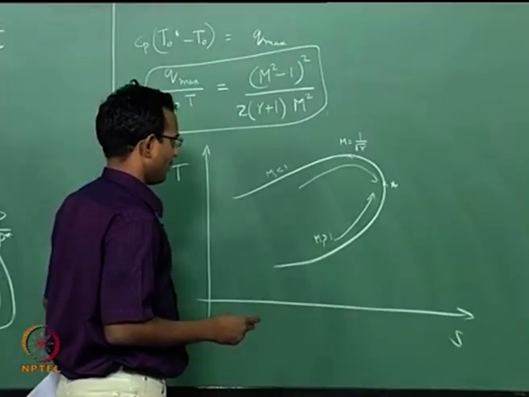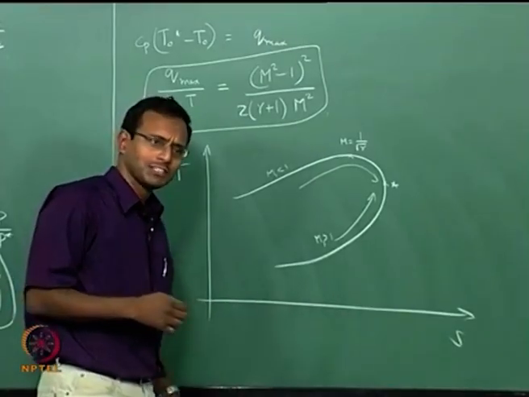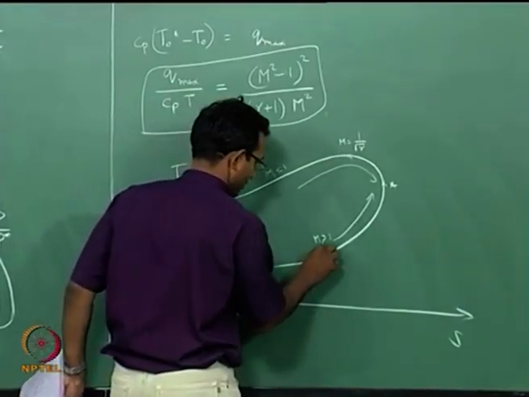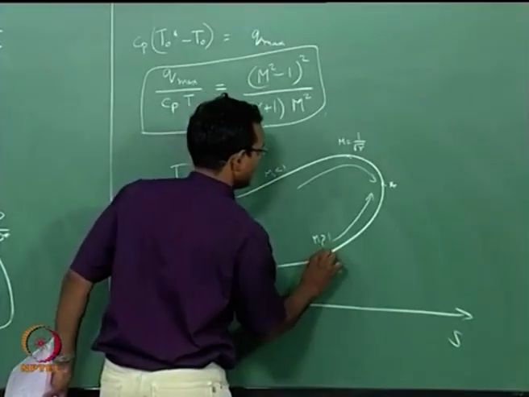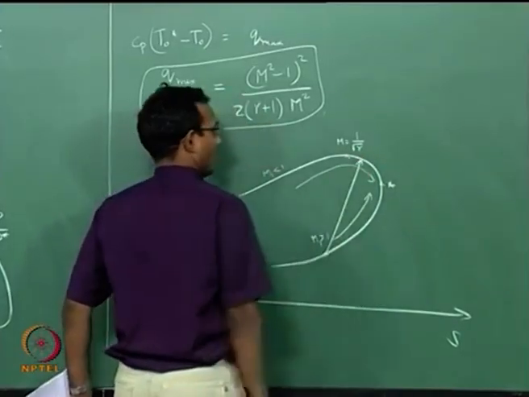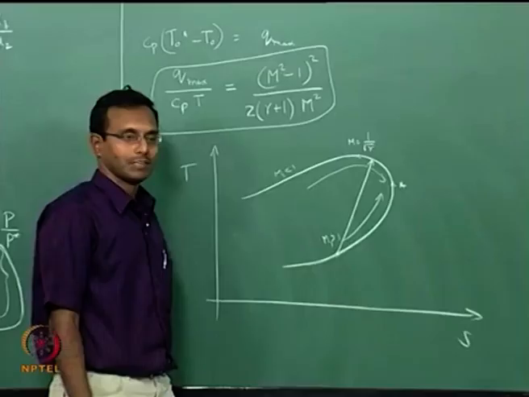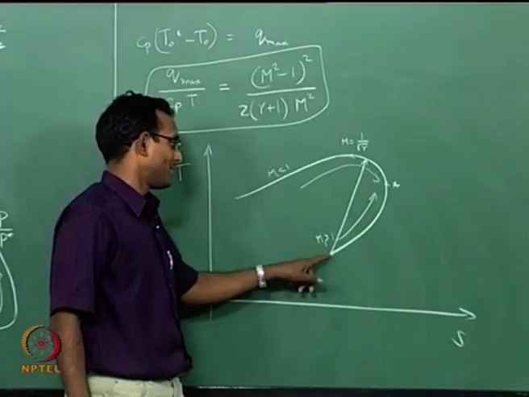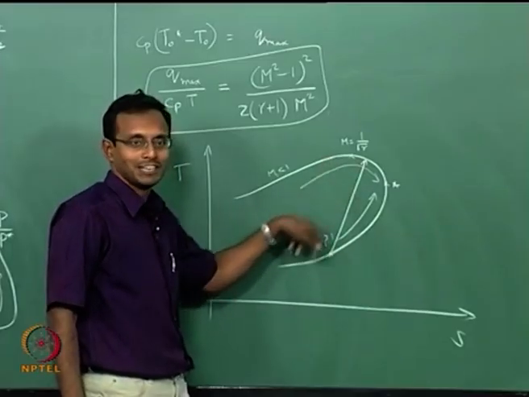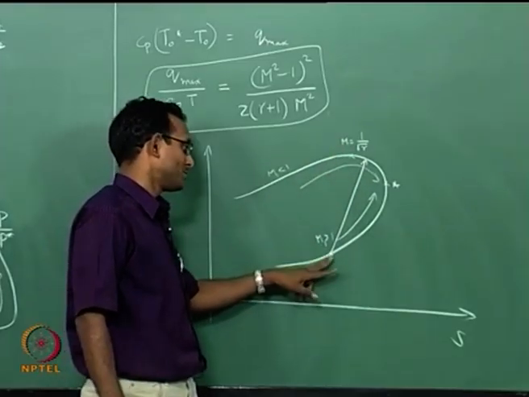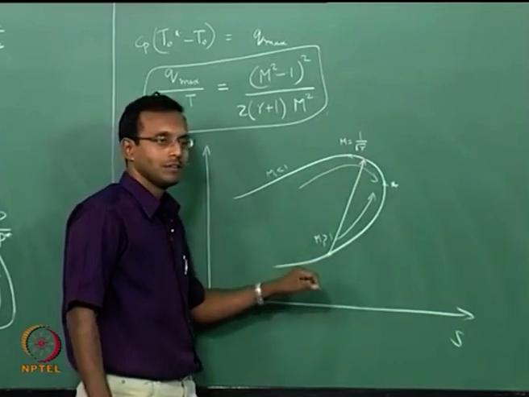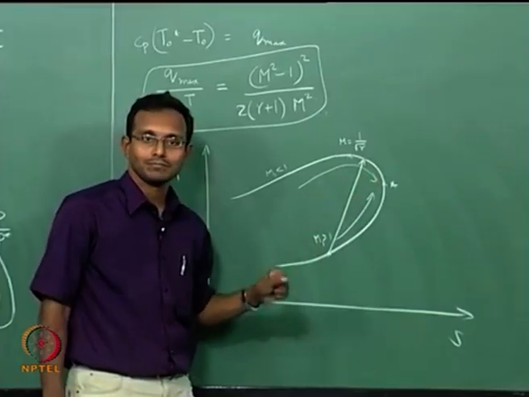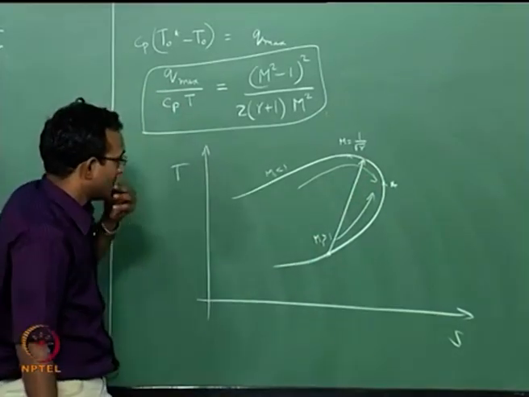Now, what will happen if I have a shock somewhere sitting inside? If I have a shock sitting somewhere inside here in the supersonic section, then it is suddenly jumping from here onto some other point. And of course, I do not know the exact shock characteristic here. I do not know whether it is jumping to this point or to this point. I am just generally drawing a line here. It will jump from some supersonic point to a subsonic point. If it does that, after that it is going to go this way and reach M equal to 1. This is what will happen.